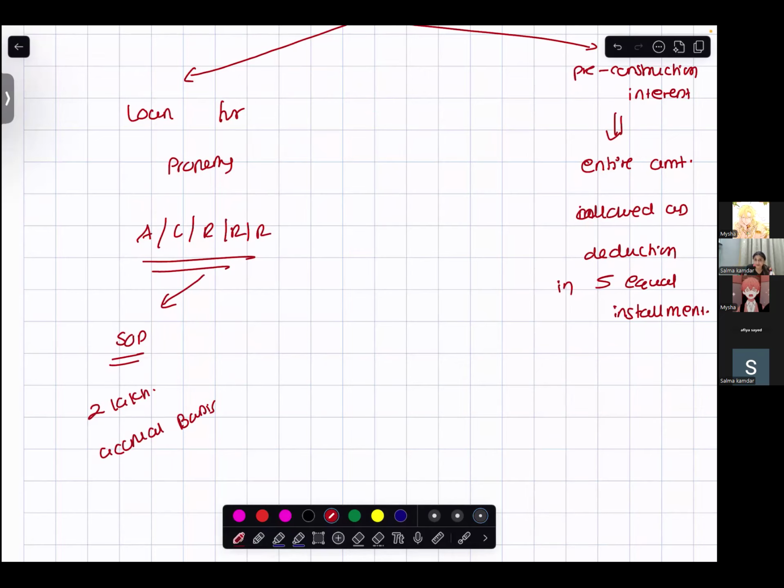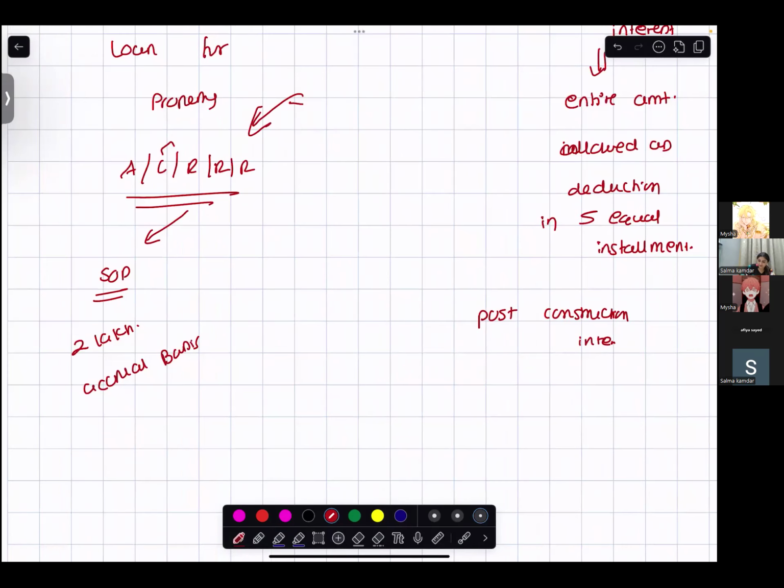Now, keeping this pre-construction interest in mind, what about post-construction interest? Post-construction comes where? After the construction is done. This will be here. This is which construction? Post-construction. Now, keeping this in mind, please do the illustrations.